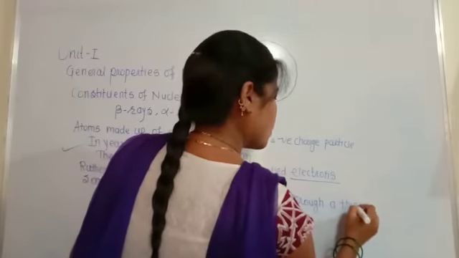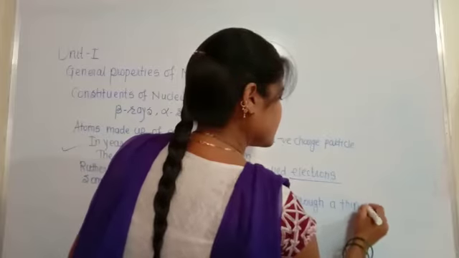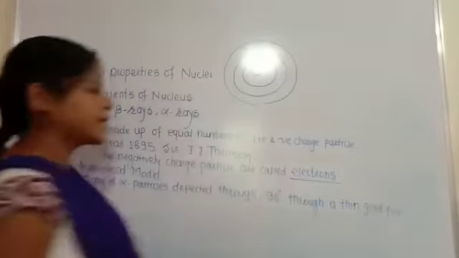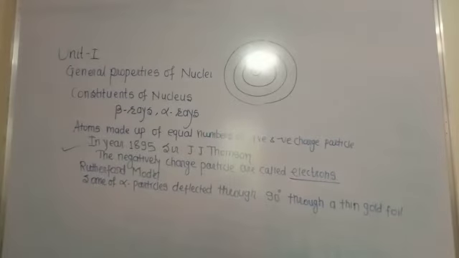In the experiment on the scattering of alpha particles, some of the alpha particles were deflected through more than 90 degrees on their passage through a thin gold foil.